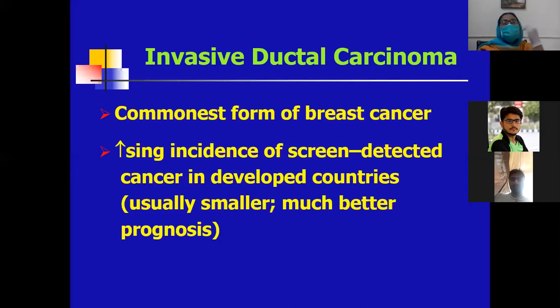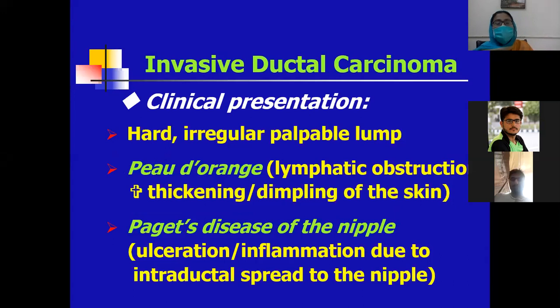It is the commonest form of breast cancer. There is an increasing incidence of screen-detected cancers in developed countries, which are usually smaller and show a much better prognosis. Mammographically, it can be detected. The clinical presentation of invasive ductal carcinoma includes a hard, irregular, palpable lump. The patient may present with a complaint of a hard, irregular mass.